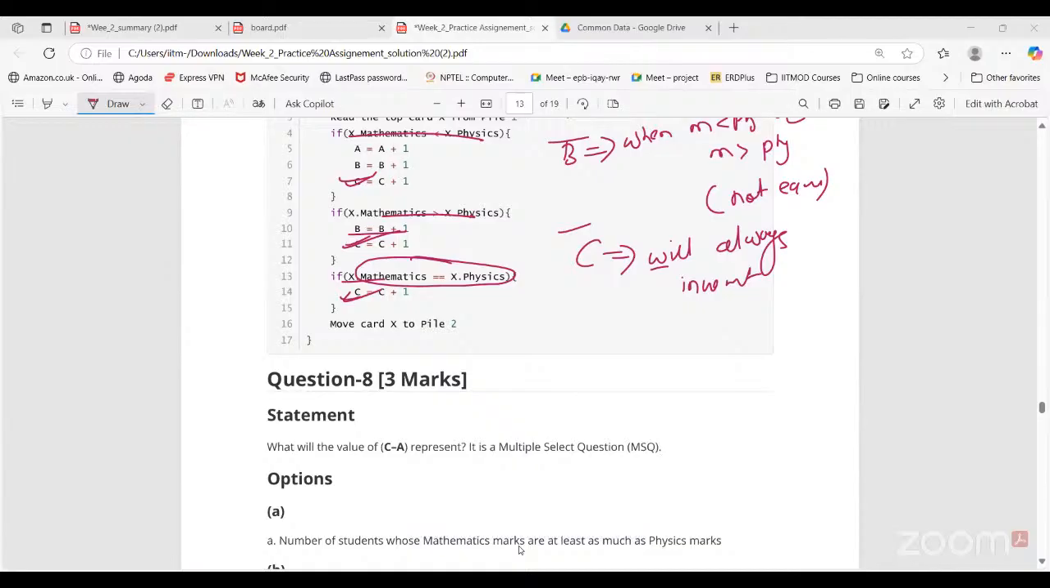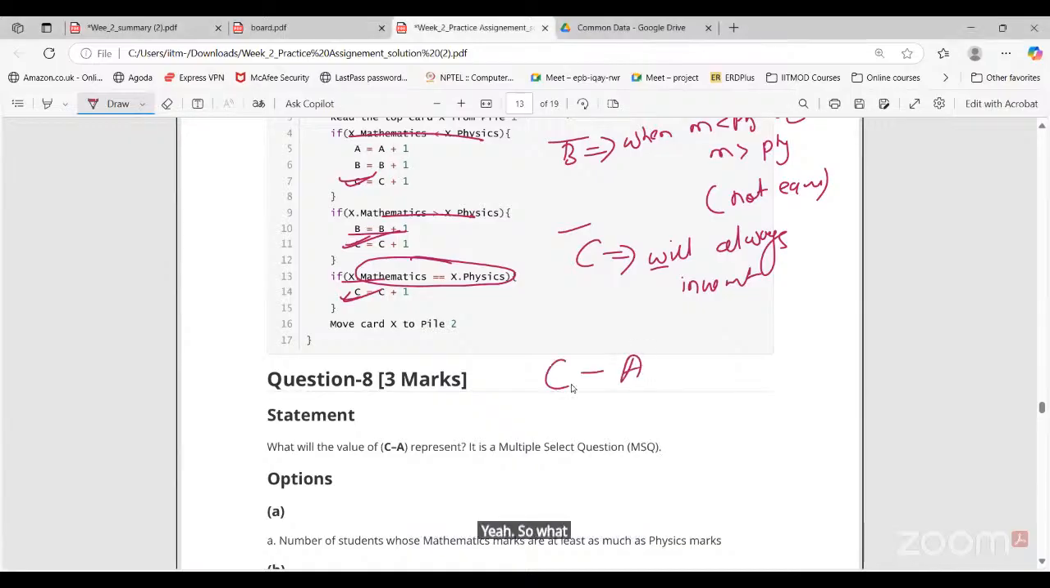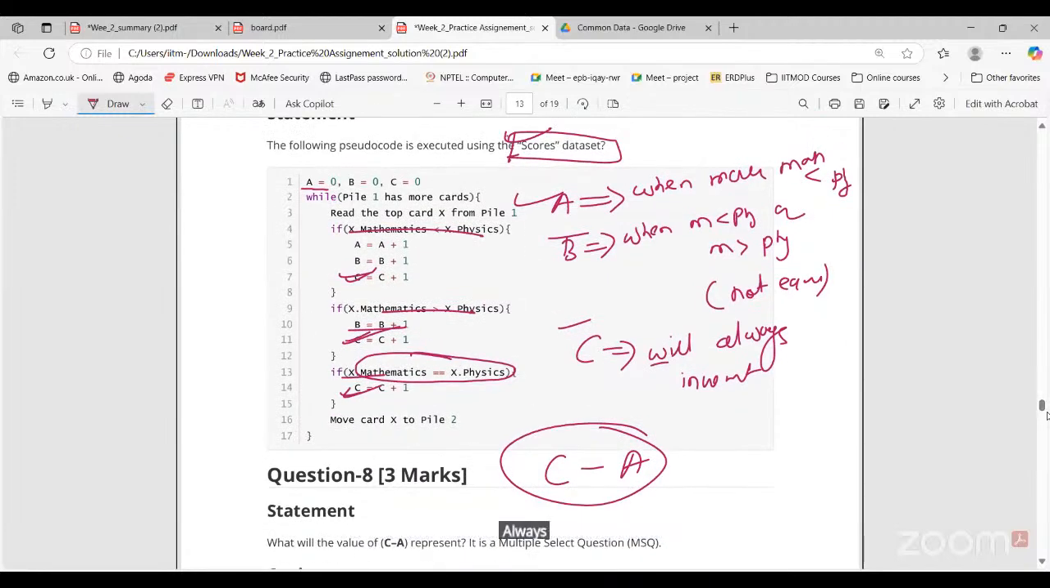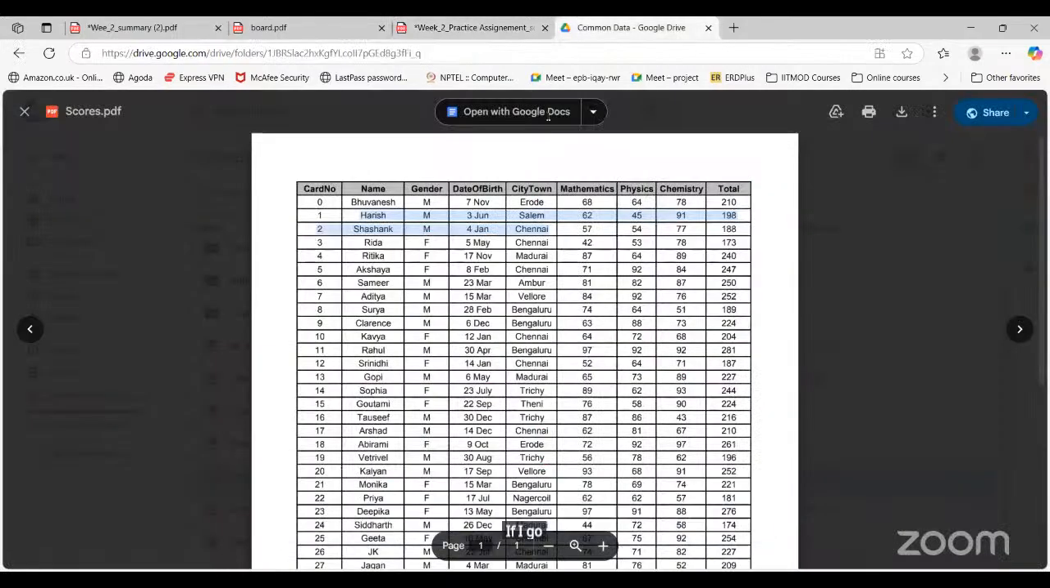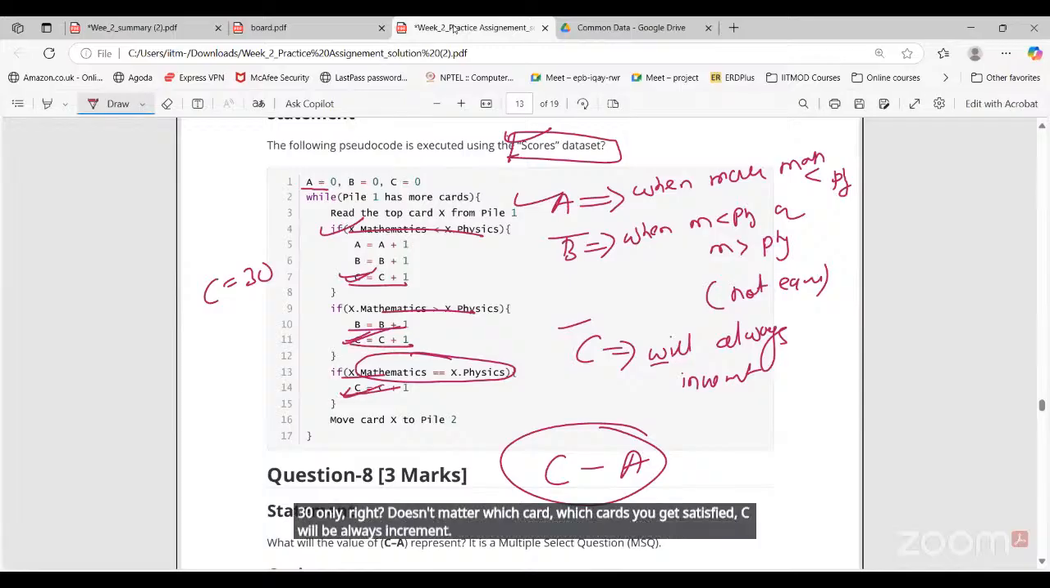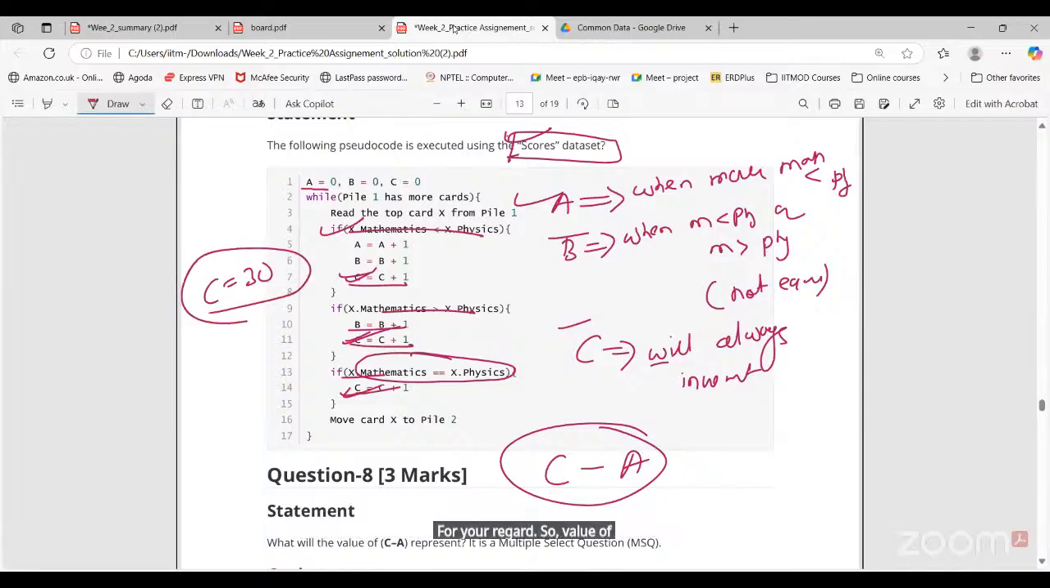So what is C minus A here? First tell me what is C. It always increments, right? It doesn't matter what the value of A, mathematics or physics is. If I go through all the 30 cards, what is the value of C? 30 only, right? It doesn't matter which card, which condition gets satisfied. C will always increment for every card. So the value of C at the last will be 30 only.